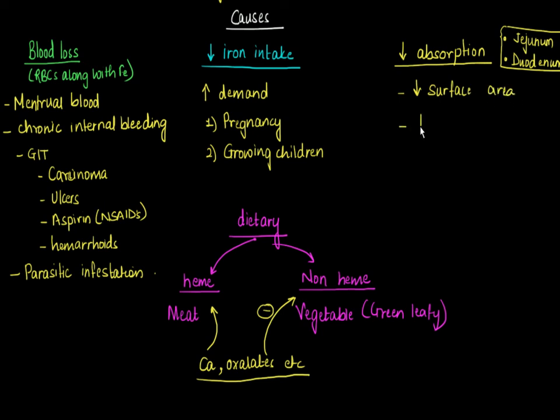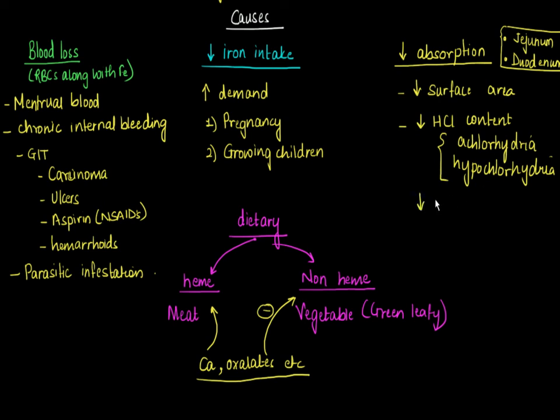The second reason could be decreased HCl content, also called achlorhydria or hypochlorhydria. When there is decrease in HCl content of the GI tract, there is precipitation of ferric and ferrous salts of iron, and this results in decreased absorption of the iron.